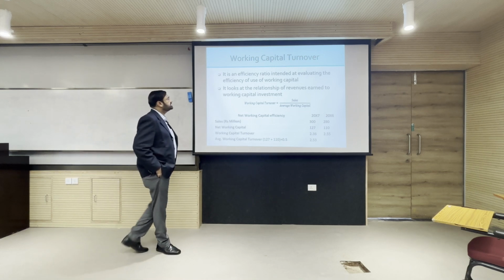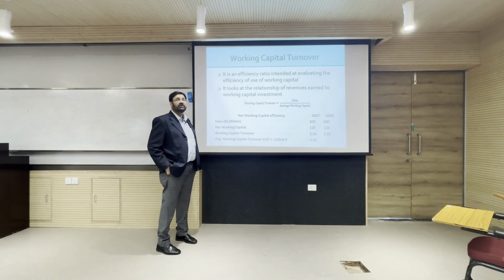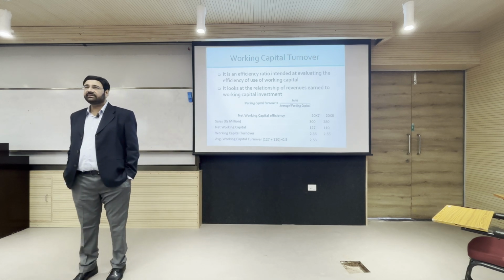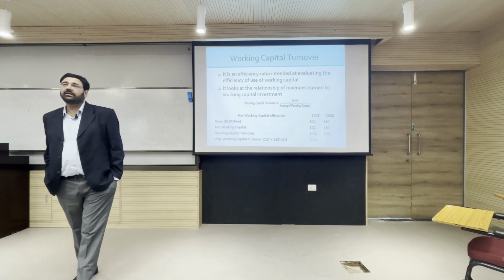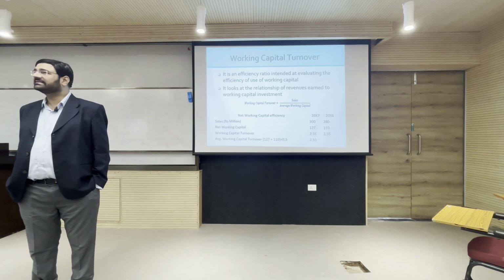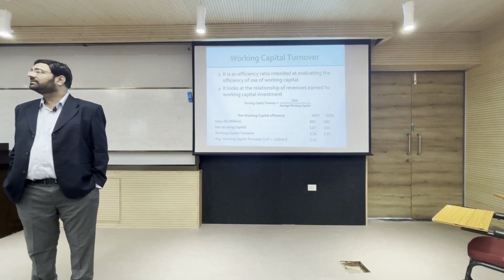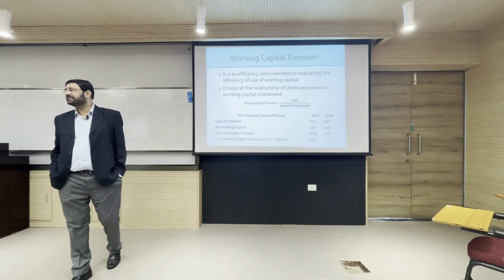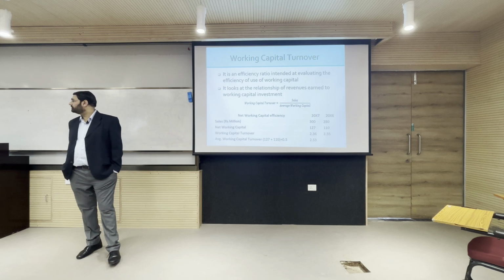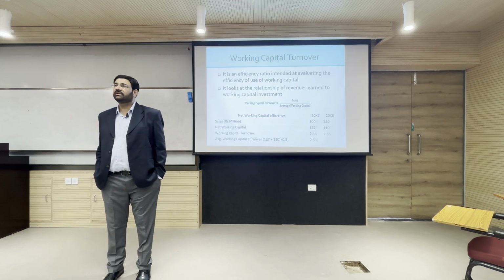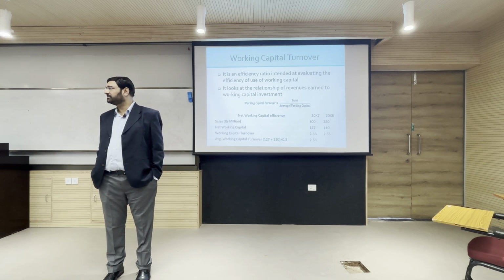Working capital turnover, it is an efficiency ratio. You remember we were talking about efficiency ratios yesterday, where we said how efficiently you use your assets to generate sales. So, we said I am using 10 crores of assets to generate a turnover of 50 crores, right, sales of 50 crores. So, my asset turnover is 5 times.